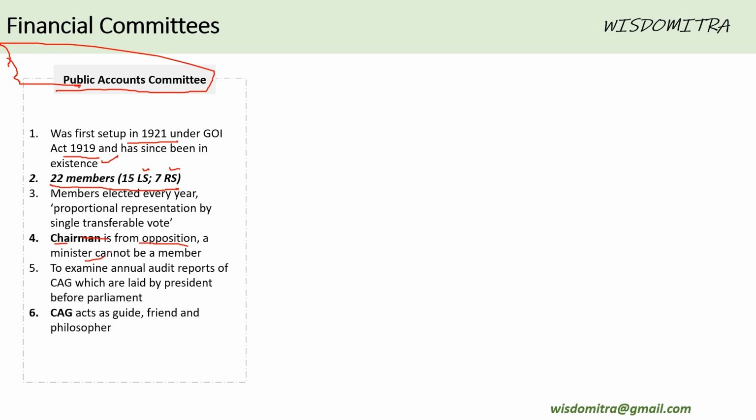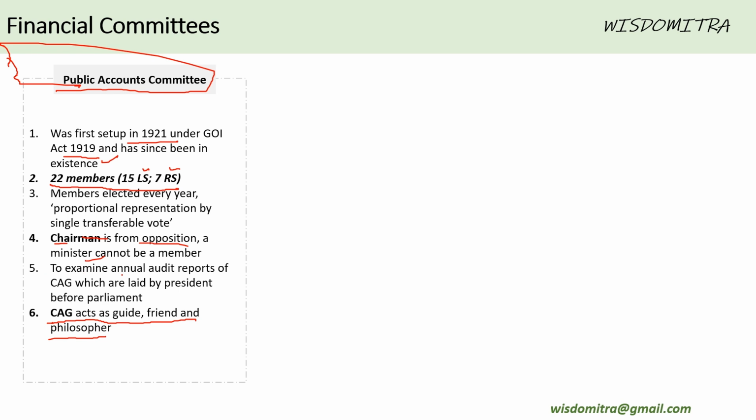So in fact, all these committees, no minister can be a member for any of these. And this is an important point for Public Accounts Committee. CAG acts as guide, friend, and philosopher. So basically, this is the only committee, the Financial Committee, that has assistance and guidance of Comptroller Auditor General of India.